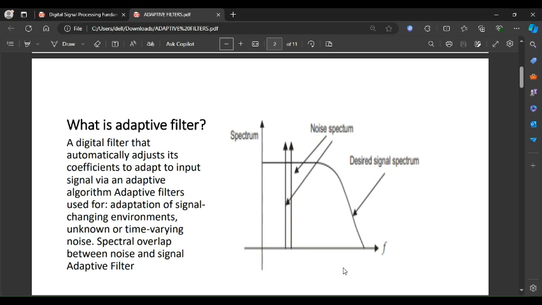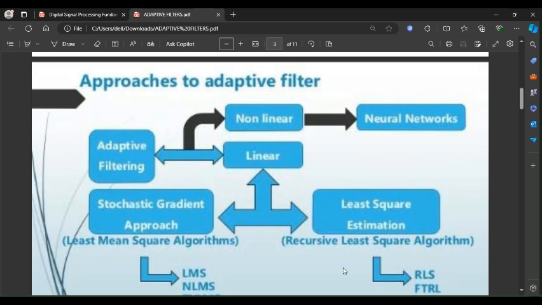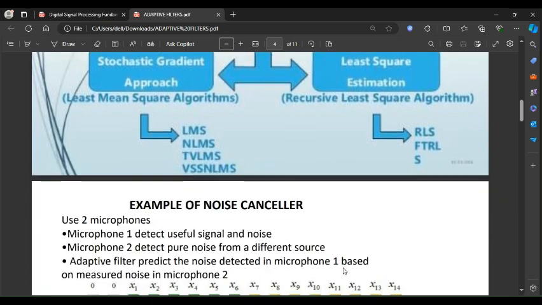The fundamentals of adaptive FIR filters. The adaptive filters can be implemented using various algorithms. The two main ones are the LMS and the RLS. Now, moving towards the approaches to adaptive filters, there are basically two approaches: the linear and non-linear one. Today, we'll only discuss the linear one, that is stochastic gradient, and then the least square estimation. From the least square estimation, we'll discuss RLS, and from the stochastic one, we'll discuss LMS.